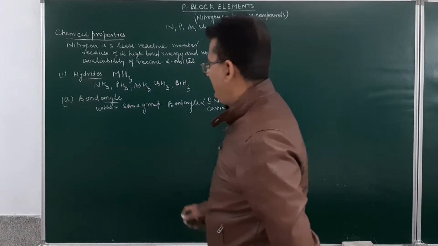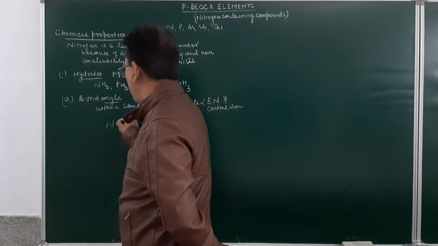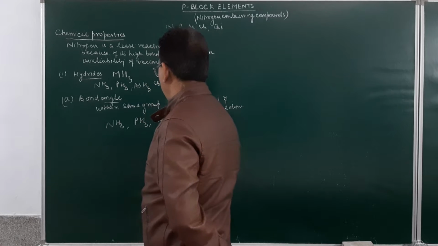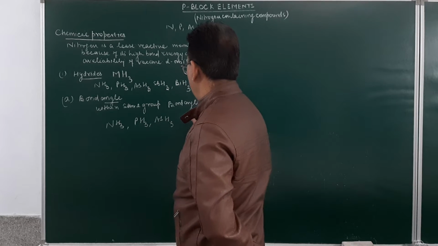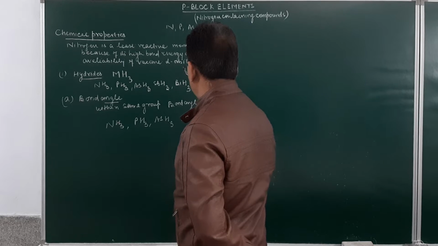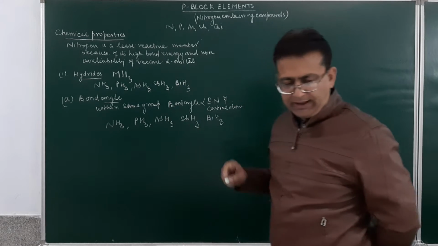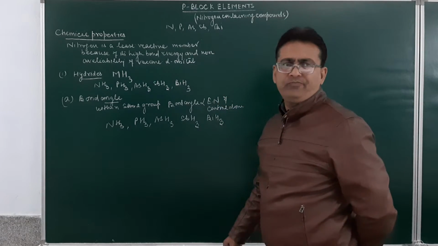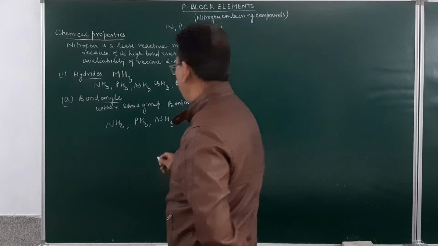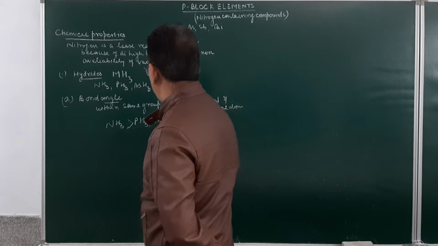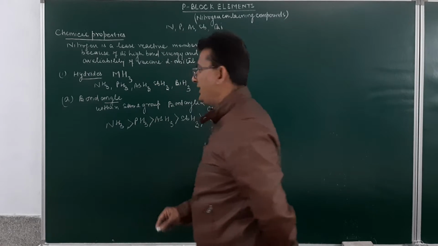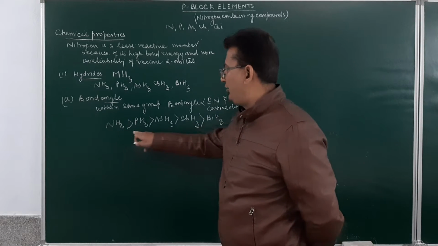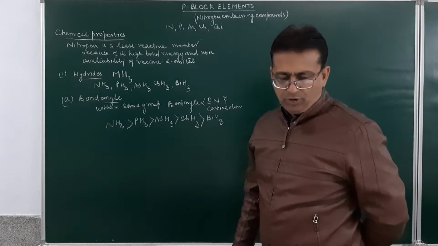So, if I consider the various hydrides, ammonia, phosphine, arsine, stibine and bismuthine, as far as the bond angle is concerned, electronegativity down the group goes on decreasing. So bond angle of the hydrides goes on decreasing. Bond angle of ammonia will be more than phosphine, more than arsine, more than stibine and more than bismuthine.